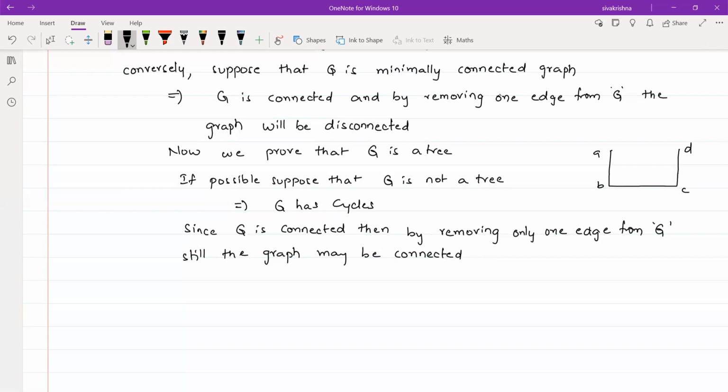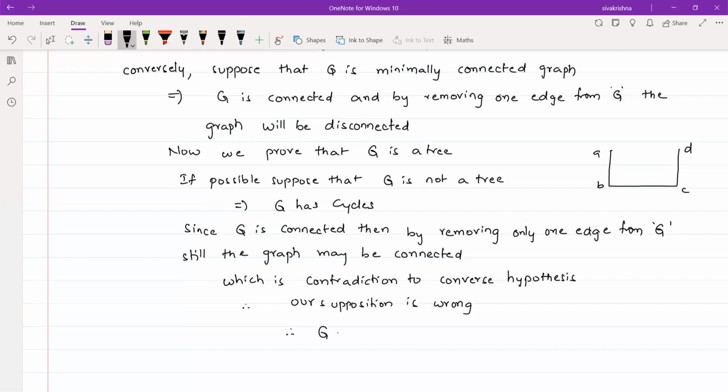Therefore we have a contradiction to the converse hypothesis. So therefore our supposition is wrong, and hence G is a tree. Okay, right, thank you.